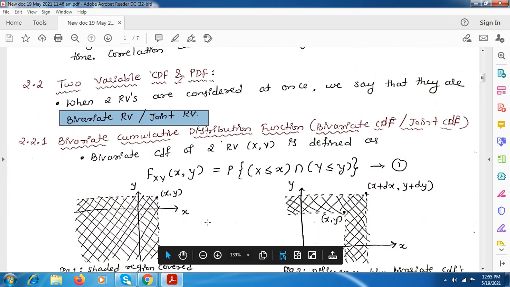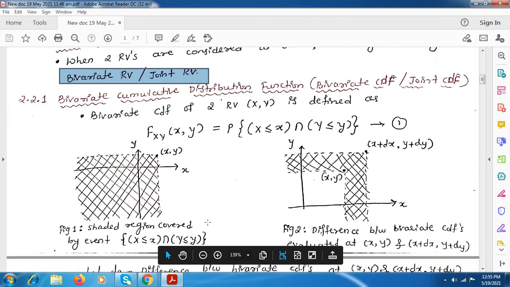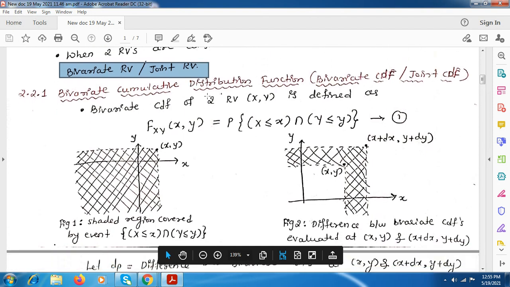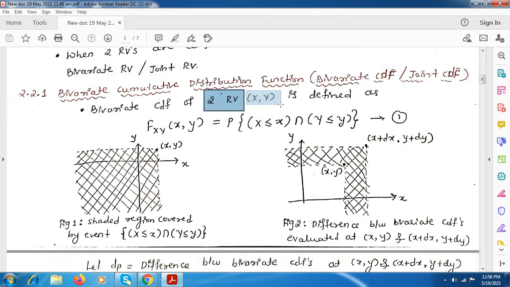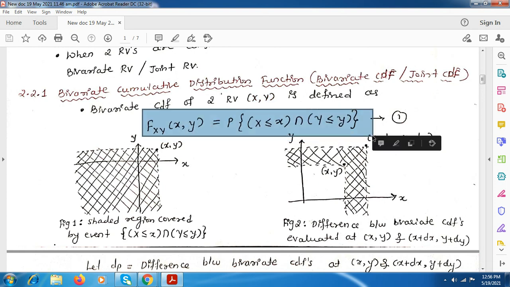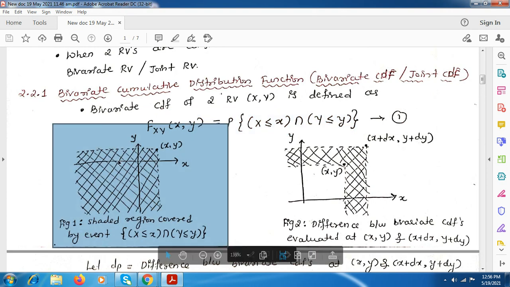So here we can see it diagrammatically. Here the bivariate, that is two random variables x comma y, are used, and this is the same definition. This is equation 1 I have taken here, that is F_XY(x, y), the probability of X less than or equal to x intersection Y less than or equal to y.